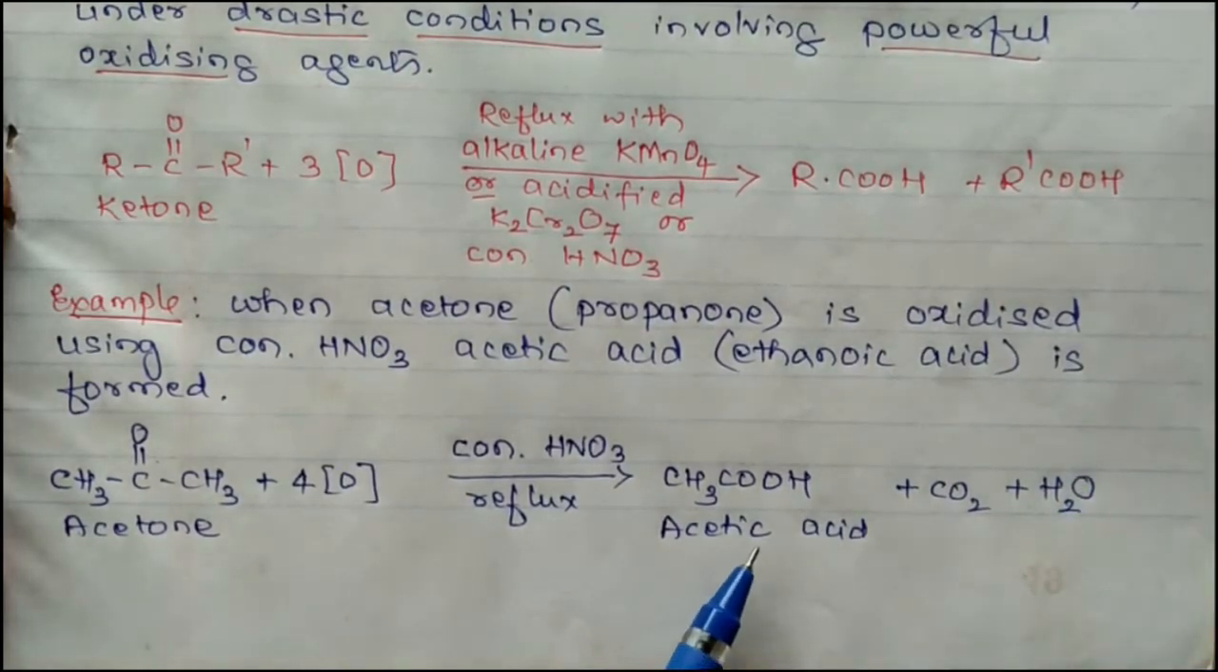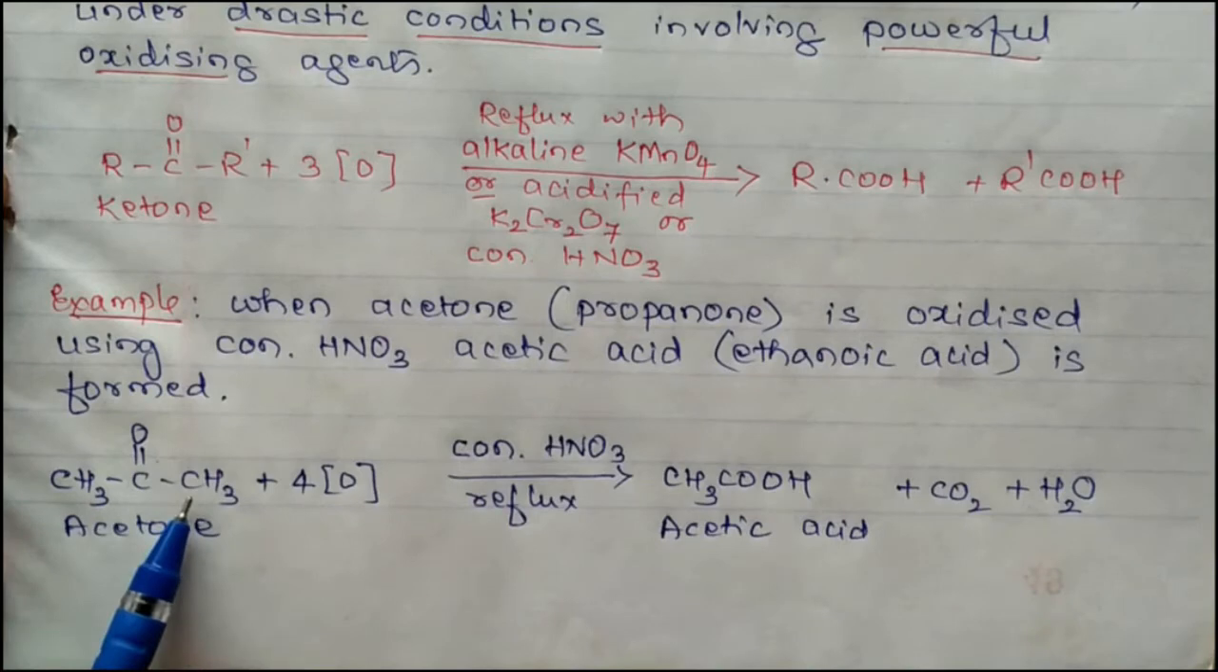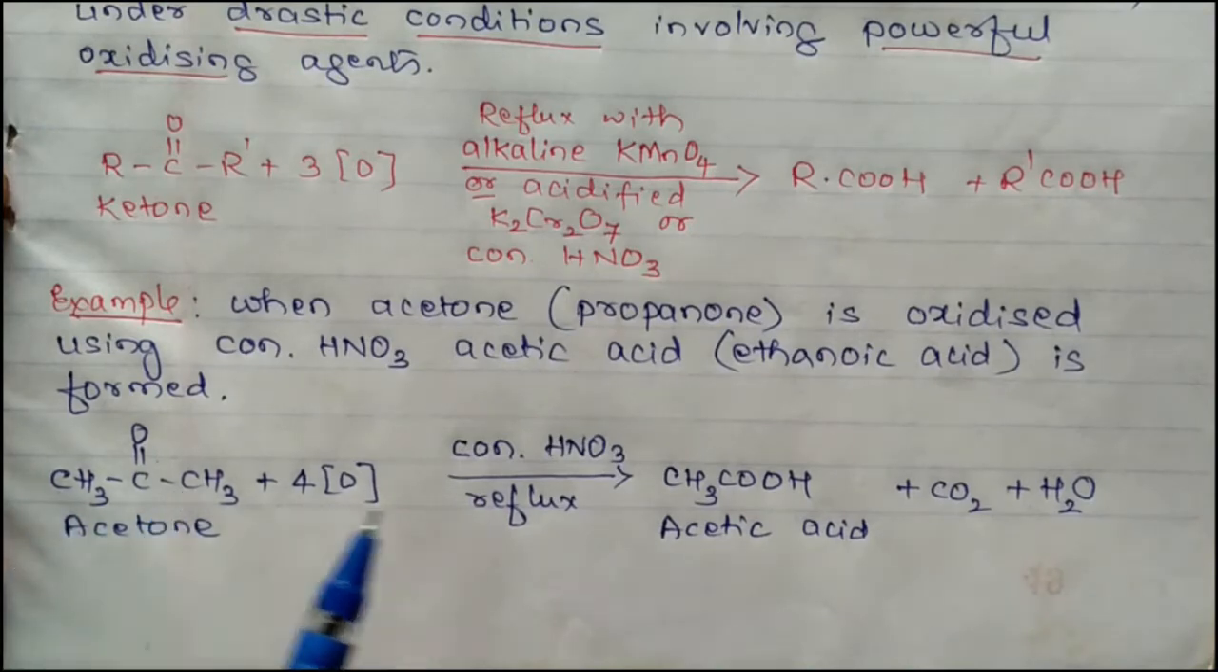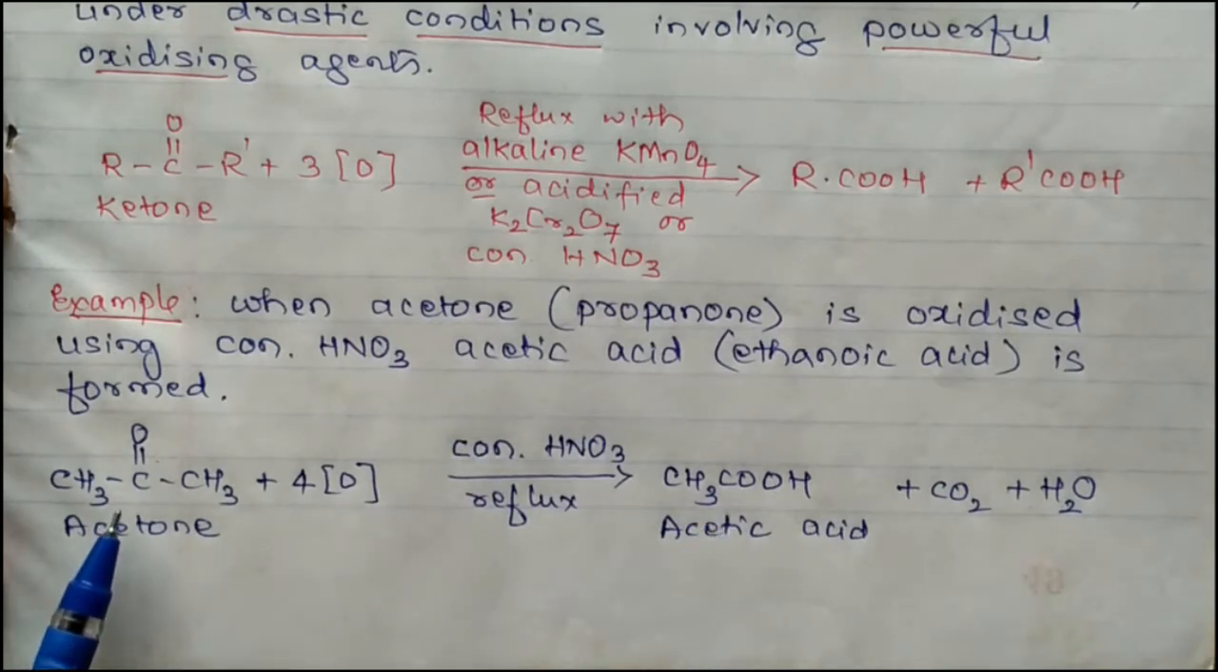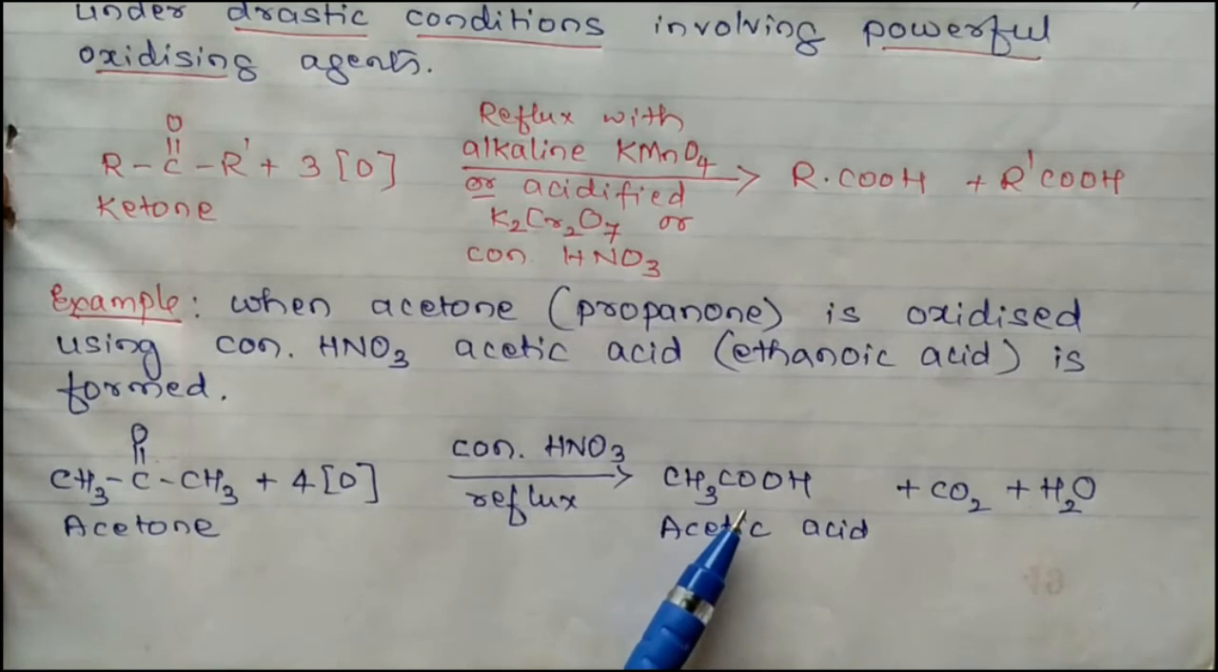Here the carboxylic acid formed during this oxidation contains one carbon atom less than the corresponding ketone. Acetone contains 3 carbon atoms, acetic acid contains 2 carbon atoms. So ketones subjected to oxidation form carboxylic acids with fewer carbon atoms.